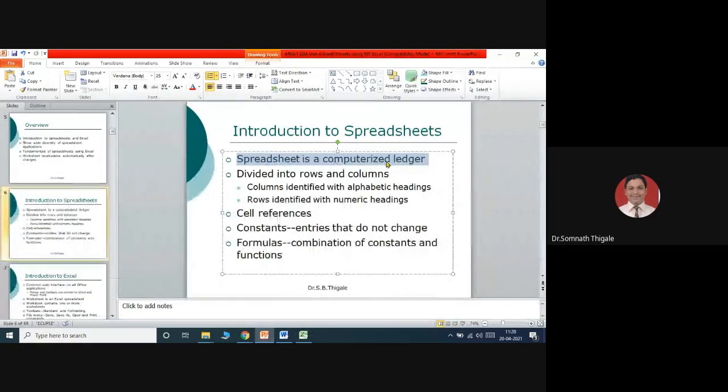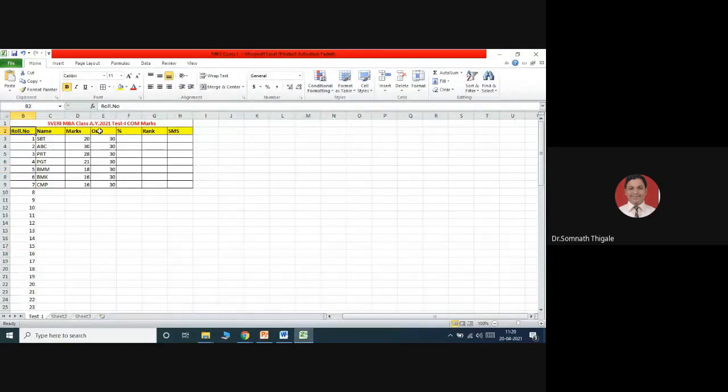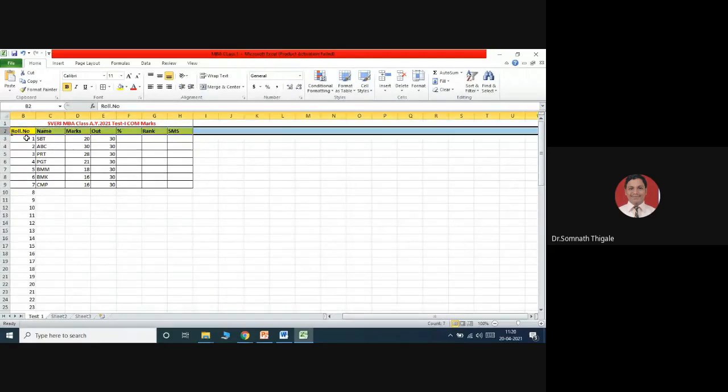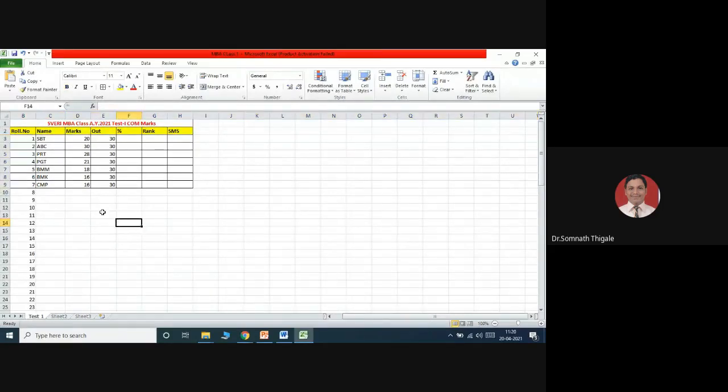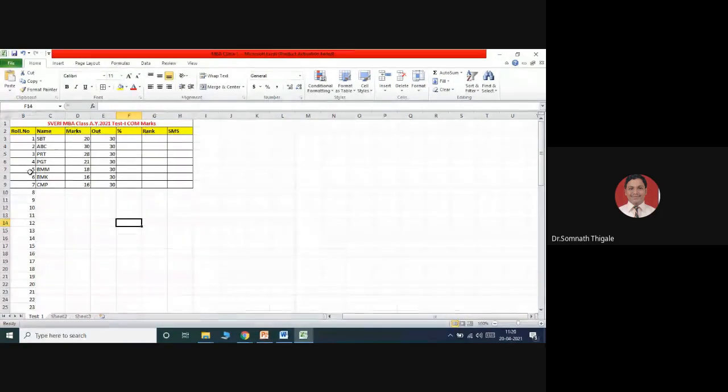So a spreadsheet is nothing but a computerized ledger which is divided into rows and columns. I hope you identified. So this yellow color indicates the column, and whatever entries I made, 1 to 7, these are called what? Rows. Row number 1, row number 2, row number 3, row number 4. Rows are nothing but the entries, and what to enter where you have highlighted with columns. So simply remember, I'm calling this columns, and these all are nothing but entries. Those entries I'm calling simply rows.